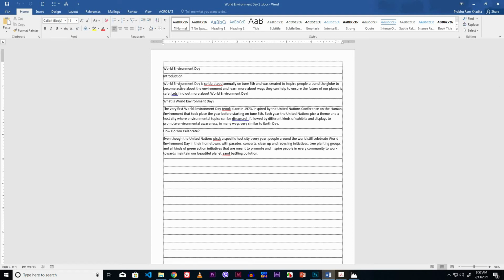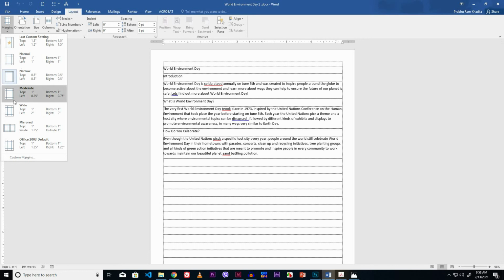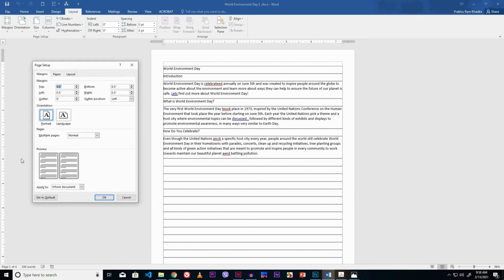In number A, it is asked to set the page dimension using page setup parameters. Now go to the Layout tab, click the Margin drop down button from Page Setup group of Layout tab. Click the Custom Margin.